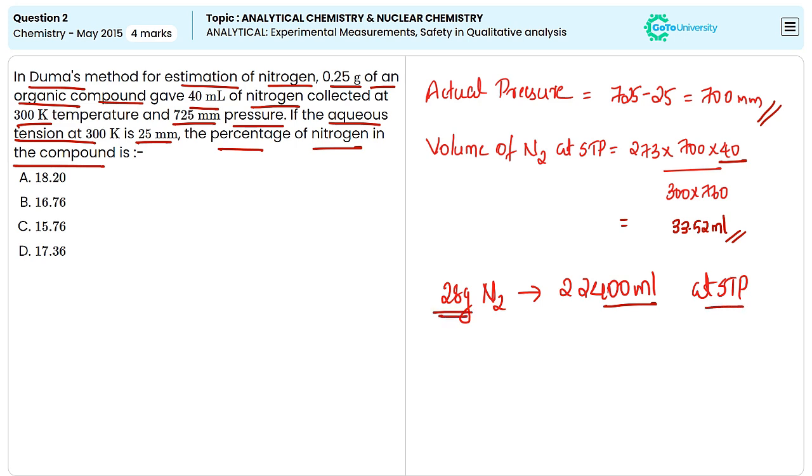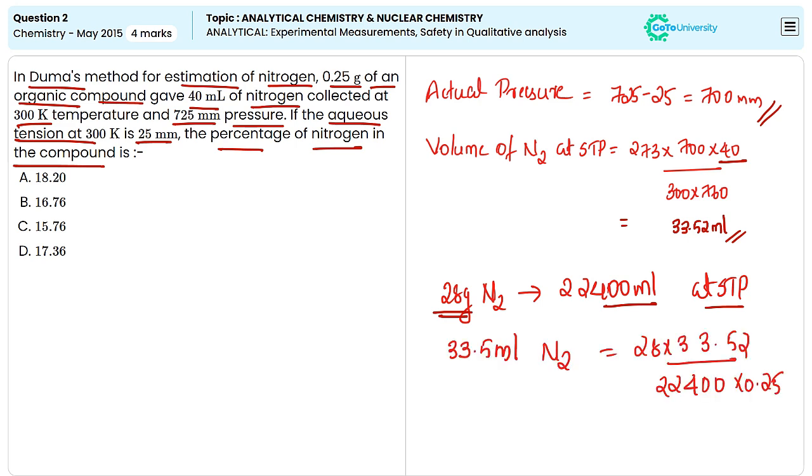Now we can write the mass of 33.5 ml of nitrogen, that is equal to 28 into 33.52 divided by 22,400 multiplied by 0.25. From this, we can calculate the percentage of nitrogen in the compound, that is equal to the mass multiplied by 100, that is equal to 16.76%. So from these options, the correct answer is option B.